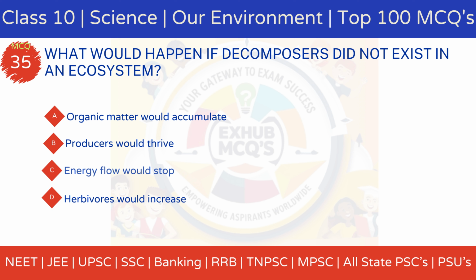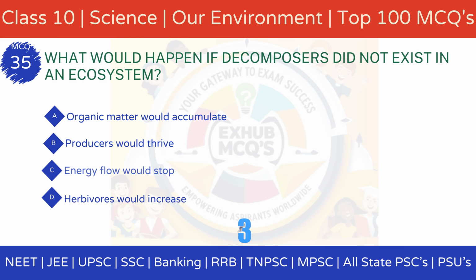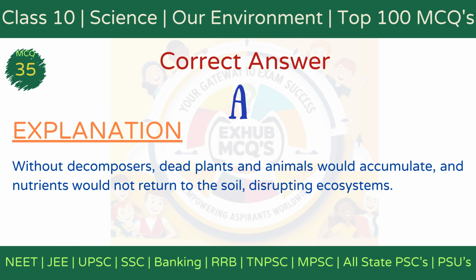Option A, organic matter would accumulate. Option B, producers would thrive. Option C, energy flow would stop. Option D, herbivores would increase. The correct answer is option A, organic matter would accumulate. Explanation: Decomposers recycle nutrients by breaking down dead organisms. Without them, organic matter would accumulate, disrupting nutrient cycling and ecological balance.